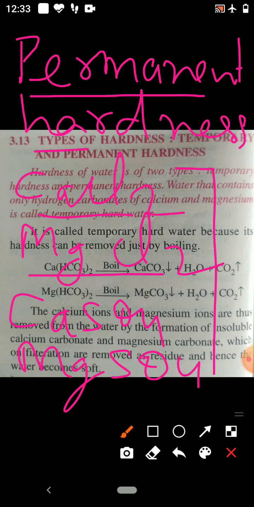Permanent hardness of water is due to the presence of calcium chloride, magnesium chloride, calcium sulfate and magnesium sulfate.